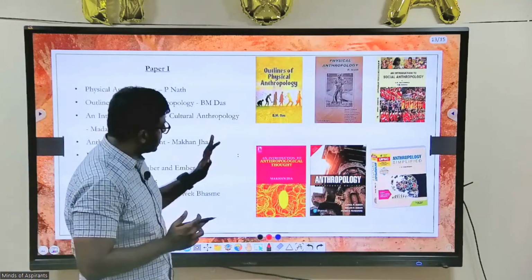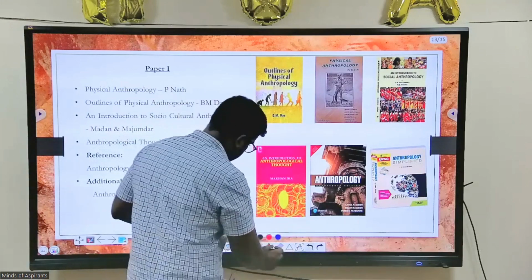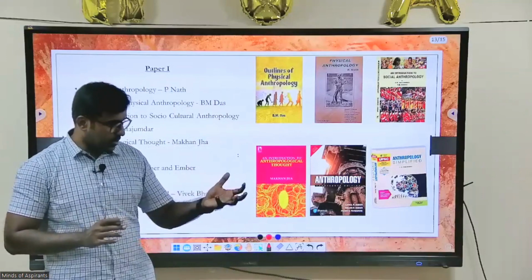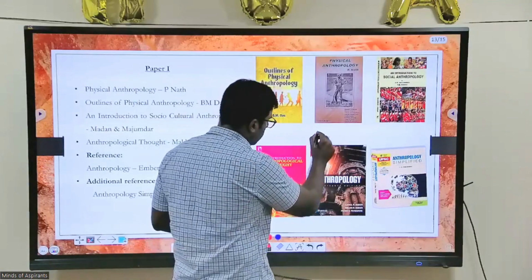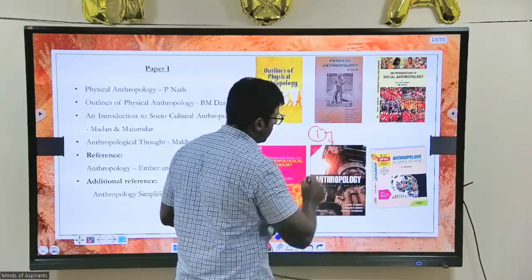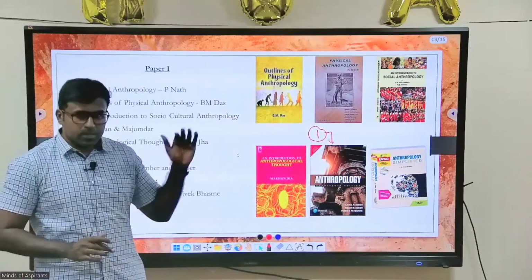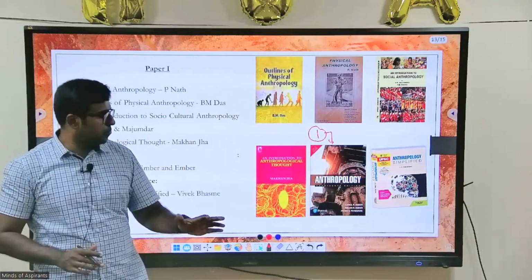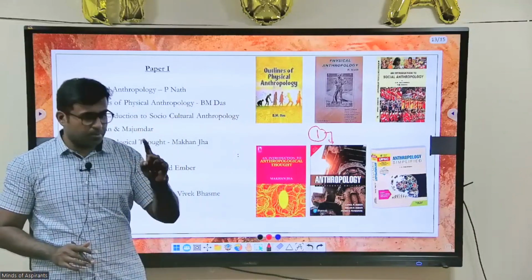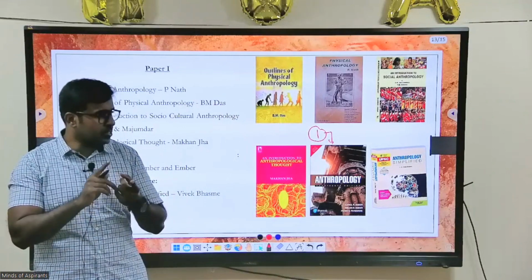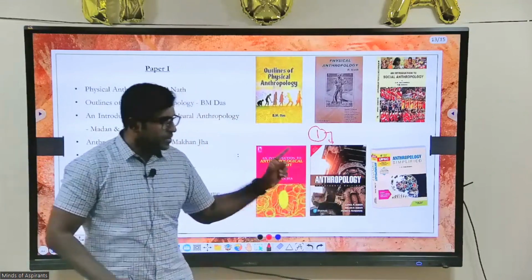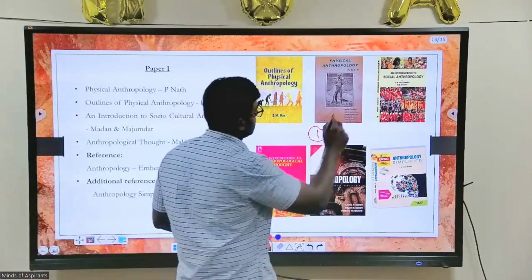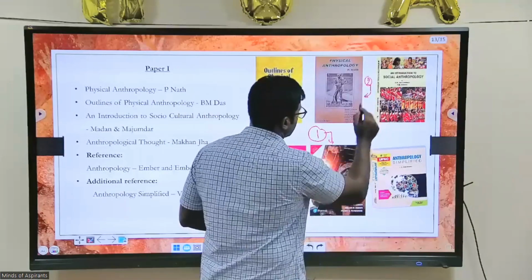Regarding books, initially I suggested Peanuts, but now the first book is Ember and Ember. If you are choosing anthropology, you don't have to get all the books. The first book you should get from the market is not notes, it is Ember and Ember. This is where you see the questions they are asking and the understanding. The next book I would suggest is Peanuts.